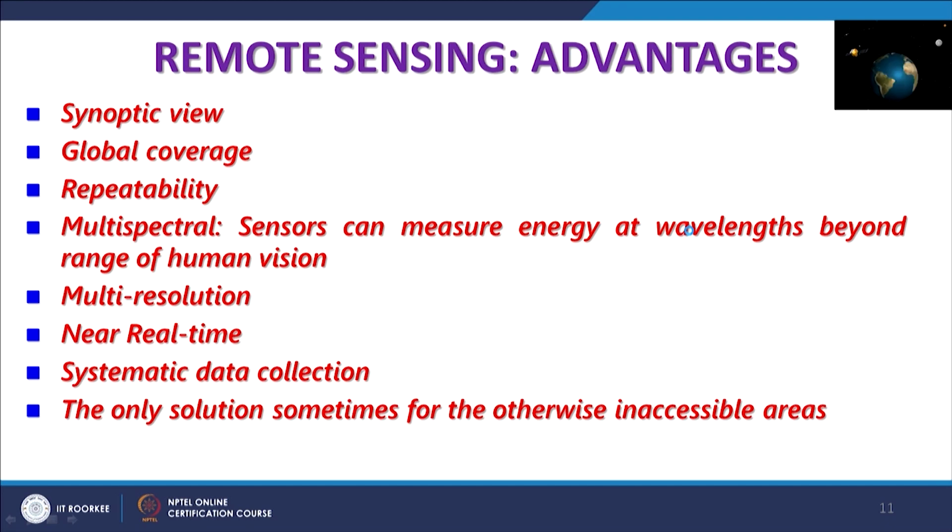This is another important point, because there are many parts in the world which are inaccessible to humans, not easily reachable, but the satellites can reach. That means they can acquire the data and provide it to whoever needs it at that time, and especially in case of natural disasters, satellite remote sensing plays a very important role.